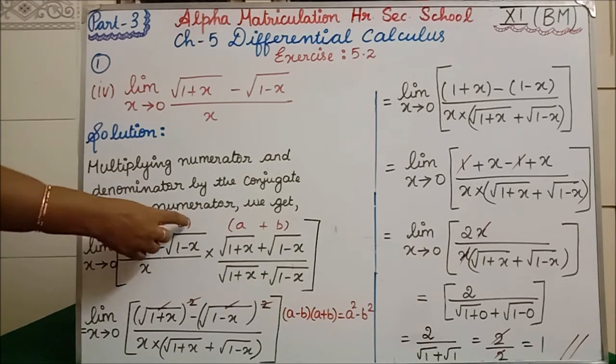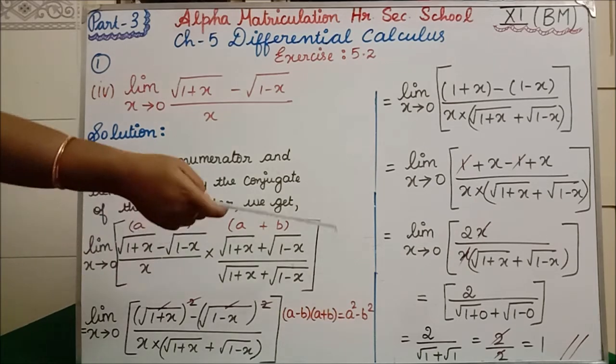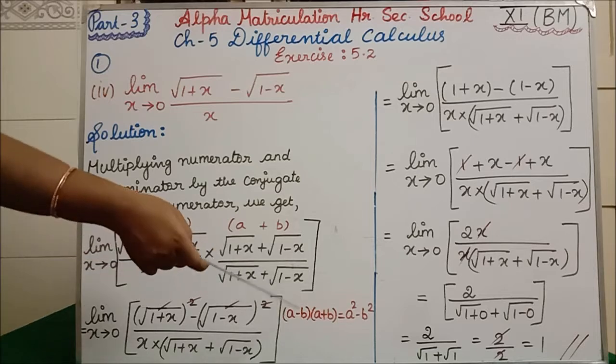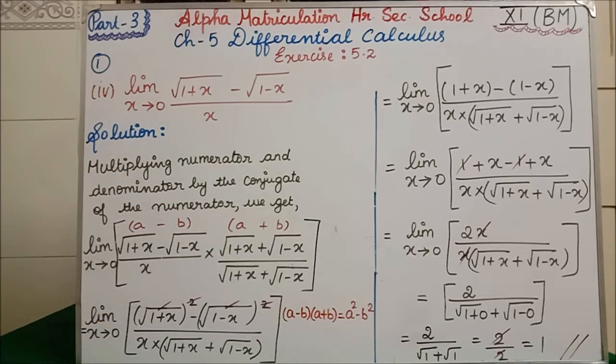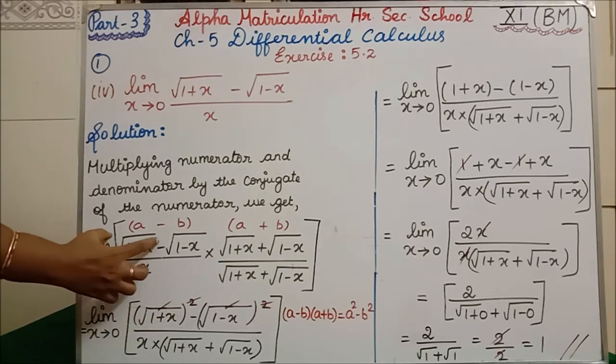So a minus b into a plus b, what is the formula? You have learned it in 10th standard, isn't it? What is the formula for a minus b into a plus b? I have written it at the side, which is equal to a square minus b square. That is the formula. So here, square root of 1 plus x the whole square. The a square means what?